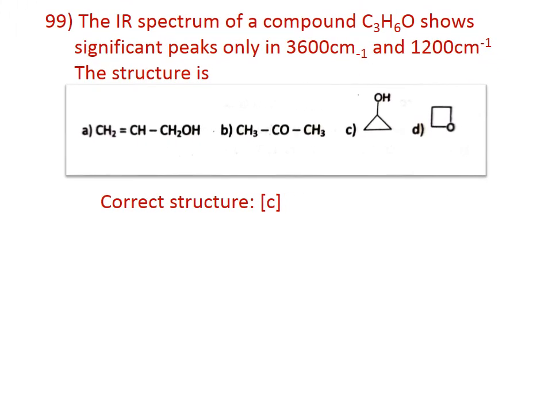Question number 99. The IR spectrum of a compound C3H6O shows significant peaks only at 3600 cm^-1 and 1200 cm^-1. The correct structure is C. For OH, you can expect a peak at 3600 cm^-1, and for the bending vibration 1200 cm^-1. The compound gives 2 peaks in the IR spectrum. Therefore, the correct structure of the compound is C.